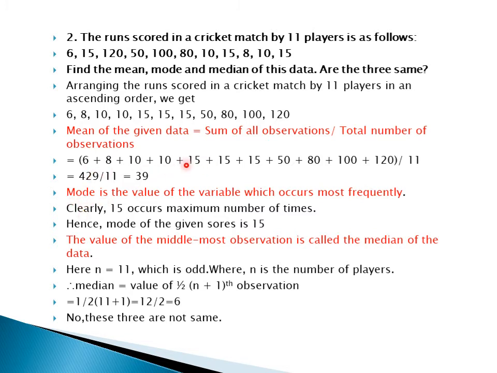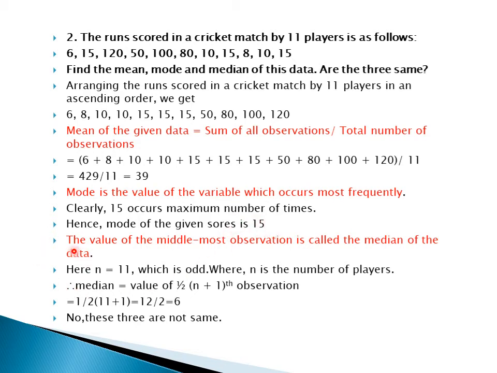So which number is occurring here the maximum number of times? Here 1, 2, 3. Which number is repeating? 15. So what is the mode? Mode is clearly 15, it occurs the maximum number of times. Hence the mode of the given score is 15.